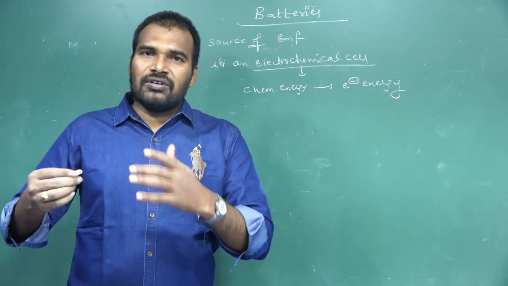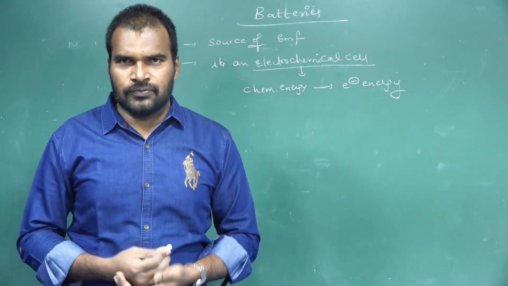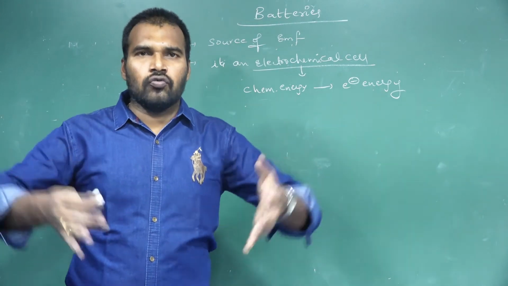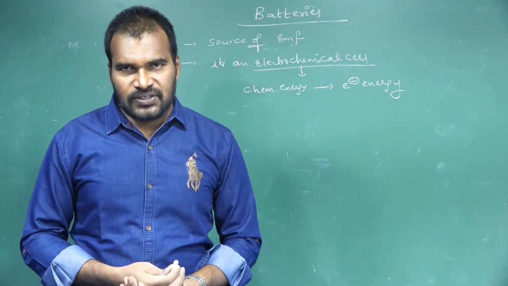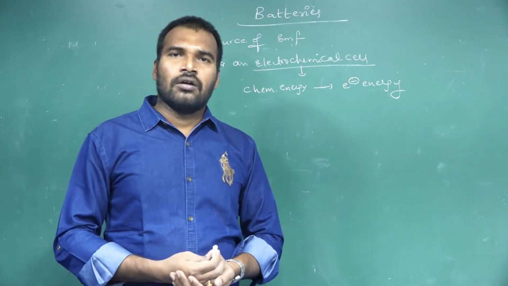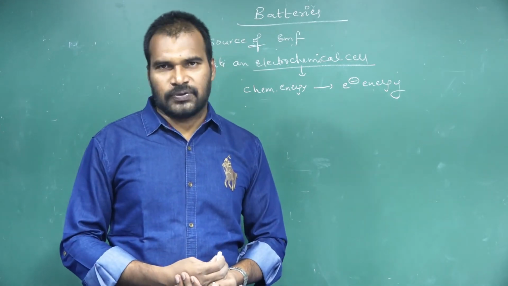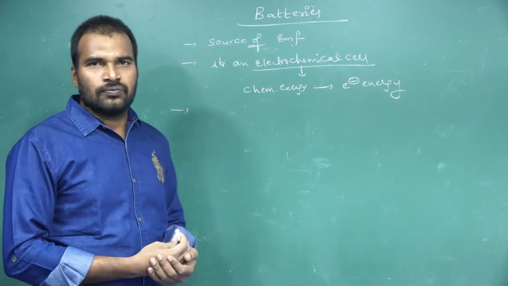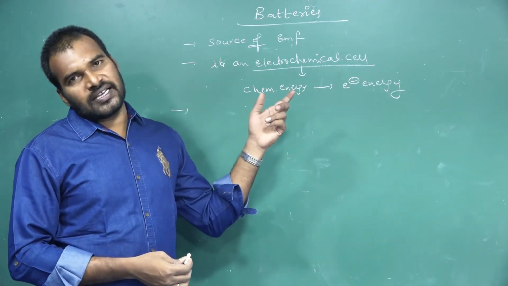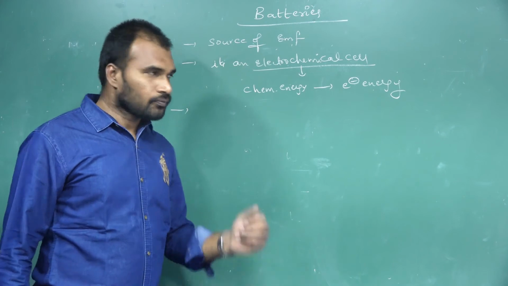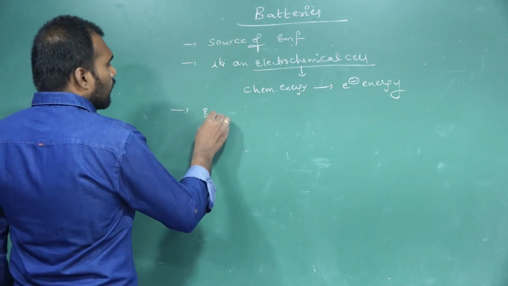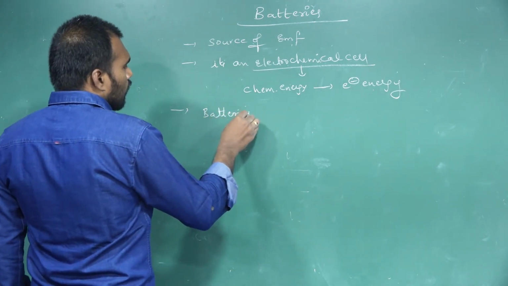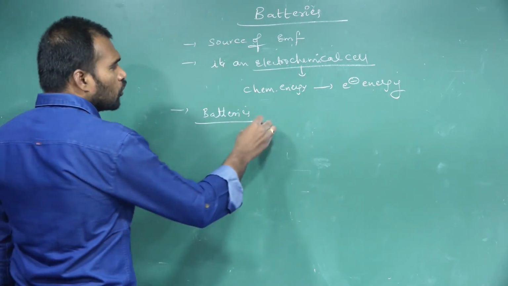If we want to increase the voltage, then two or more cells are connected in series for high voltage purposes. So a single unit cell or many cells connected in series can be used as a source of EMF.